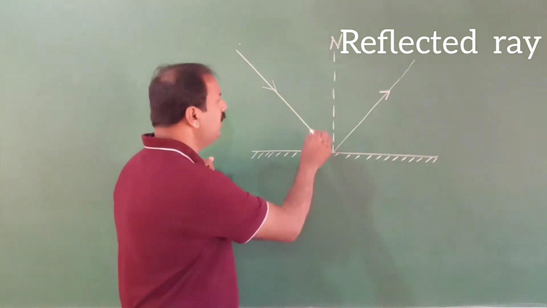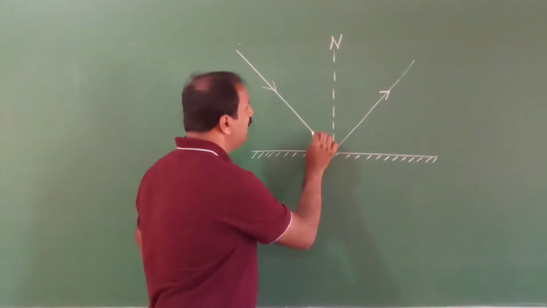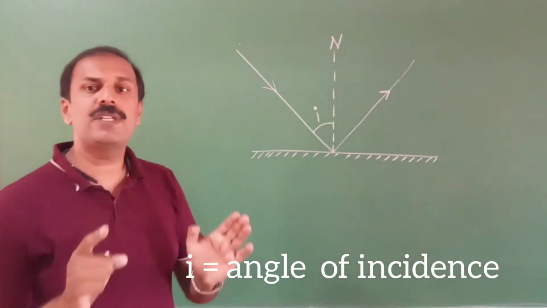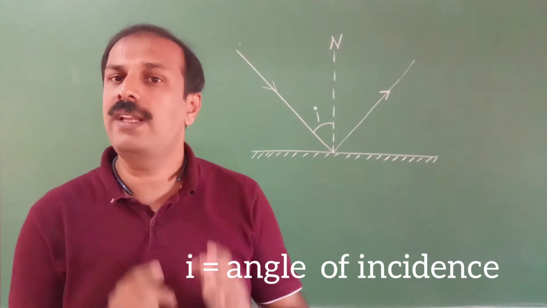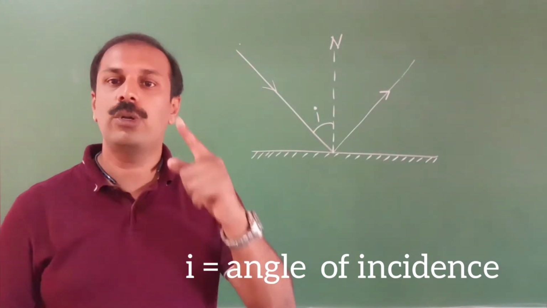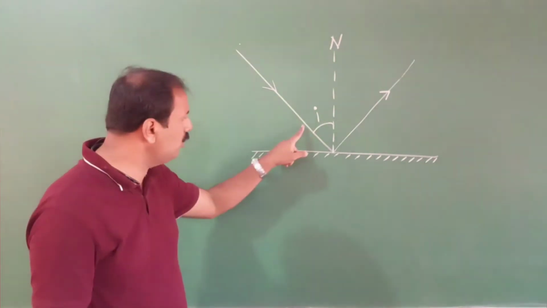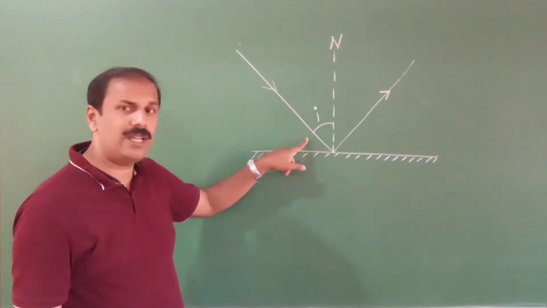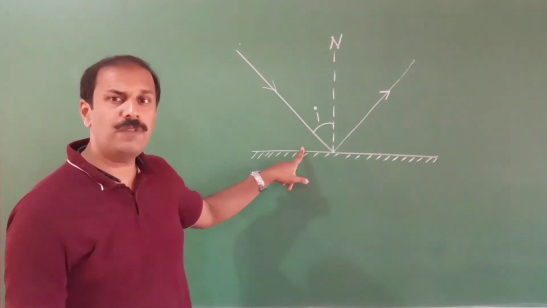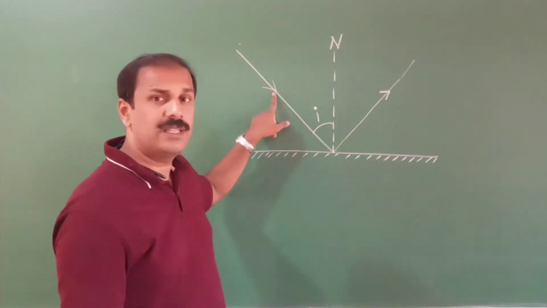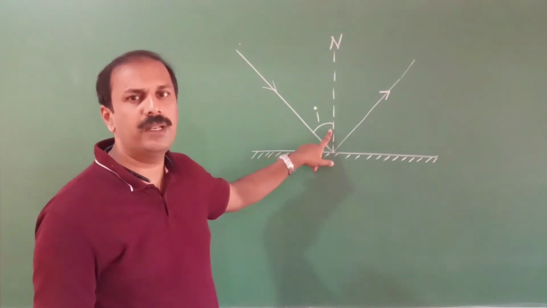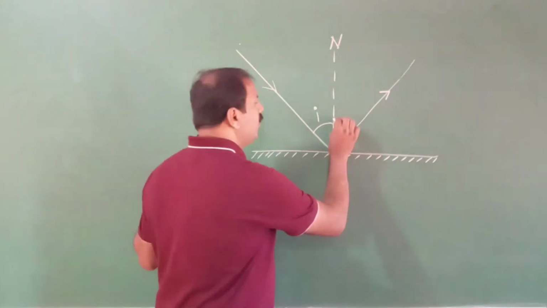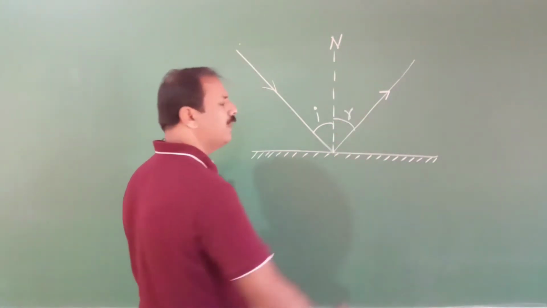And the angle between the normal and the incident ray is called the angle of incidence, I. So angle of incidence means the angle between the incident ray and the normal. Don't get confused, because many people write that it is the angle between the surface and the ray. That is not the angle of incidence. Angle of incidence means the angle between the incident ray and the normal. Similarly, the angle between the reflected ray and the normal is called the angle of reflection.